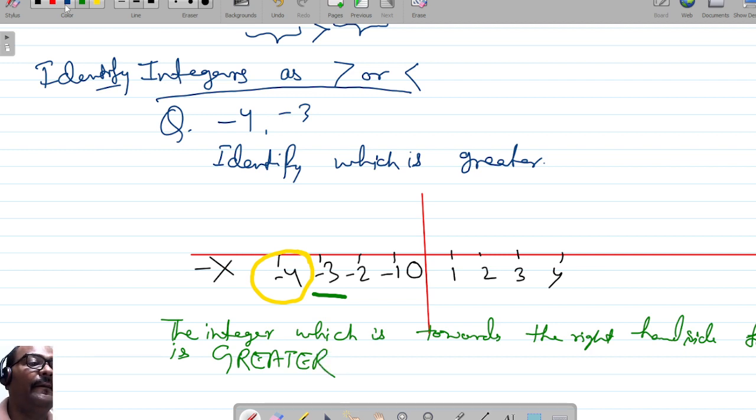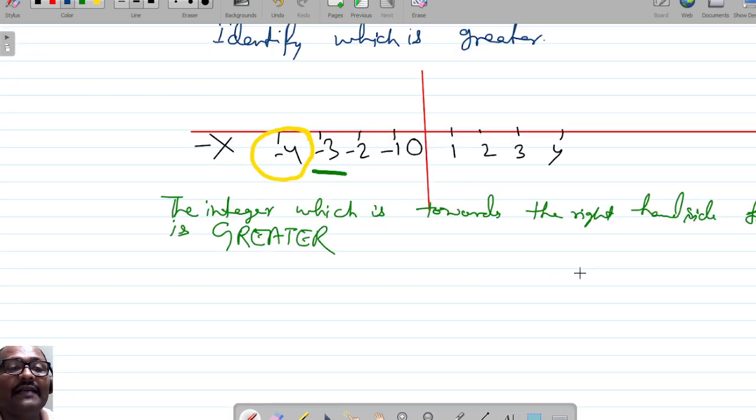You know why? The thumb rule. Towards the right hand side.